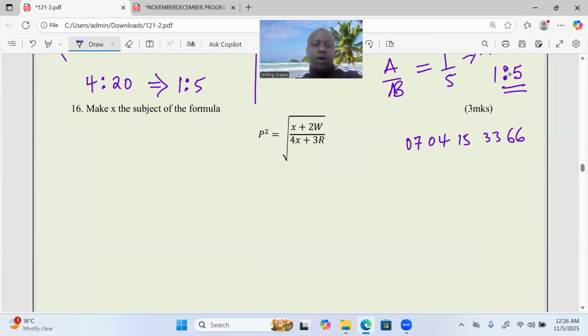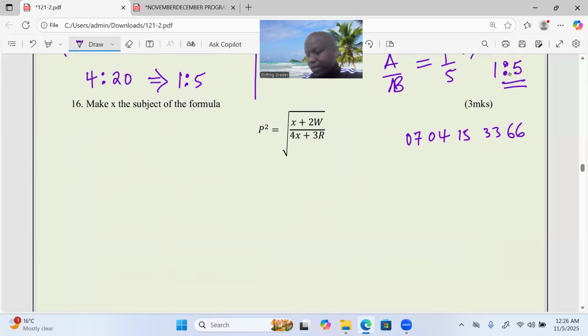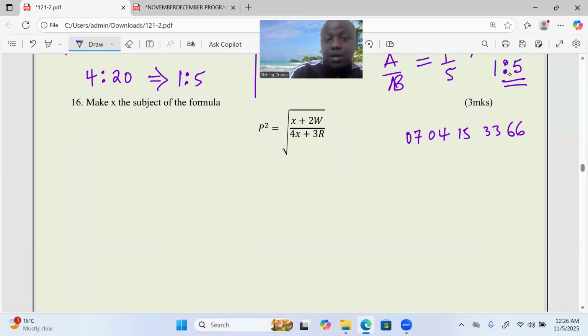Okay, make X the subject of the formula. We can see X has been incubated by a root sign. So we can square both sides of this. When you square both sides, ladies and gentlemen, P becomes power 4. It was already squared, so it becomes power 4.